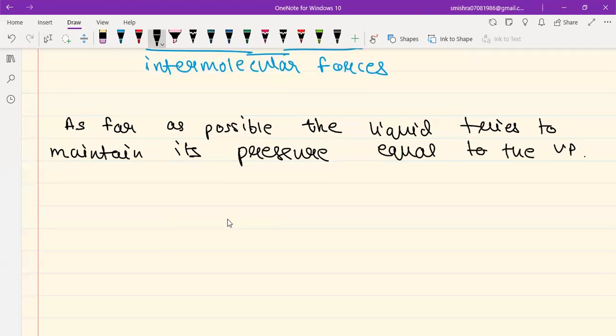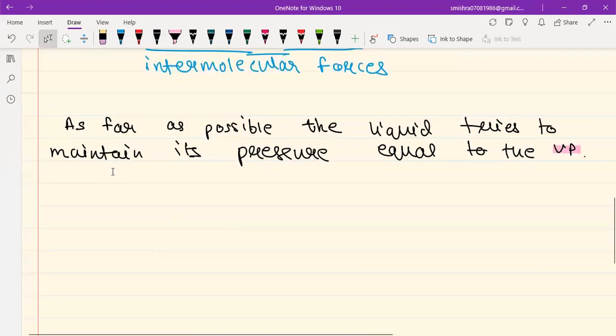Sir, what do you mean by this? Beta, if the liquid maintains its pressure equal to the vapor pressure, now you have to think of vapor pressure as a fixed constant. You have to think about vapor pressure as a constant value, which has got nothing to do with how much liquid you are taking, or what is the shape and size of the vessel. It has got nothing to do with any of these parameters.